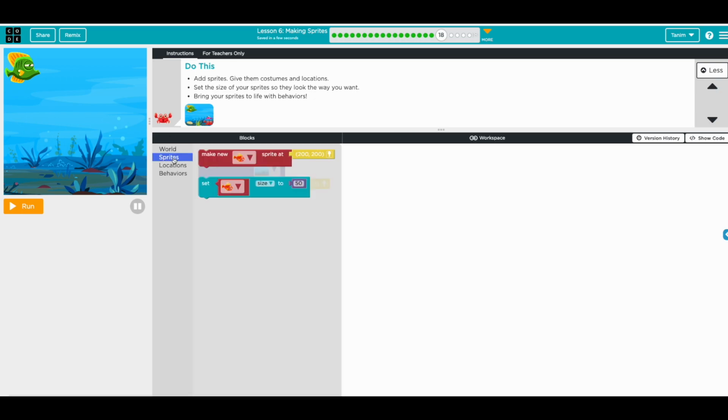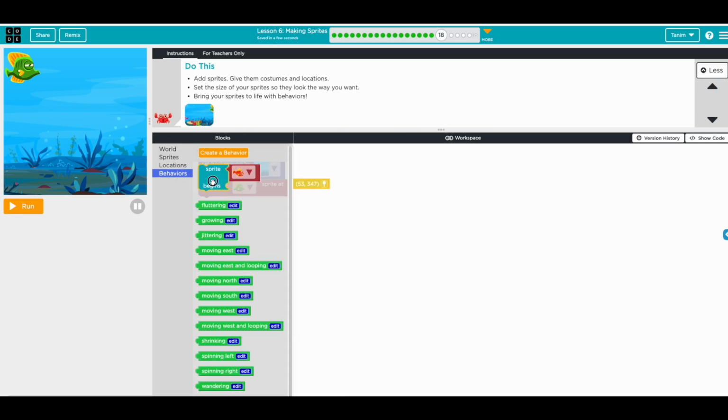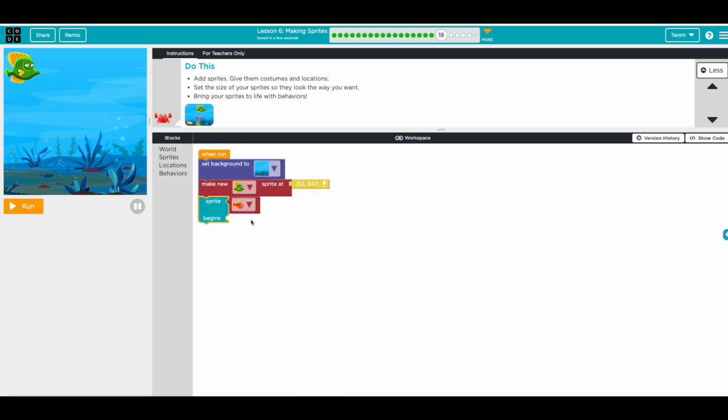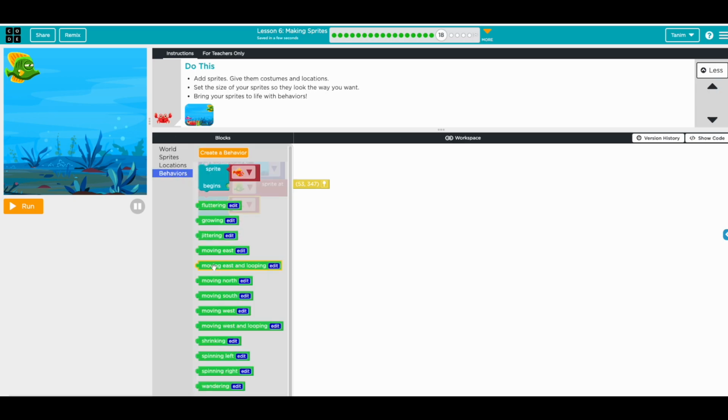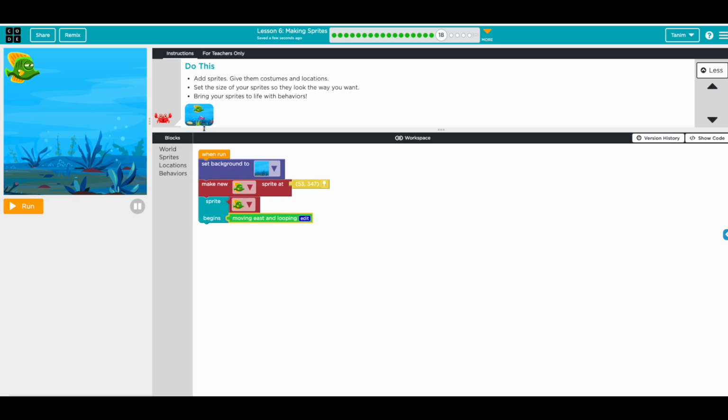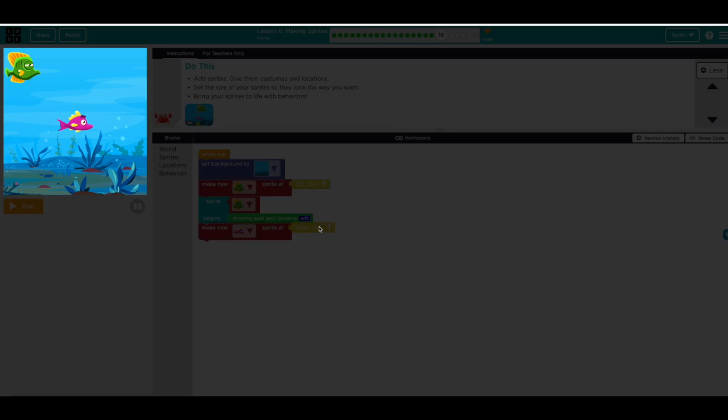And then let's add a behavior. So behavior, this guy moving is done looping, and then we have another fish, so make another sprite. This guy, put the location here.